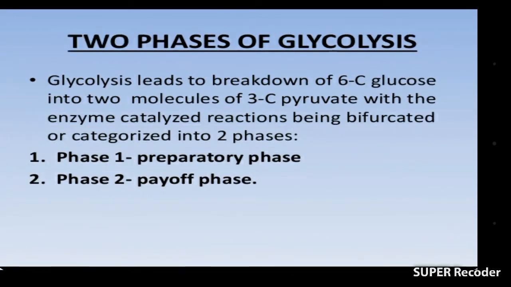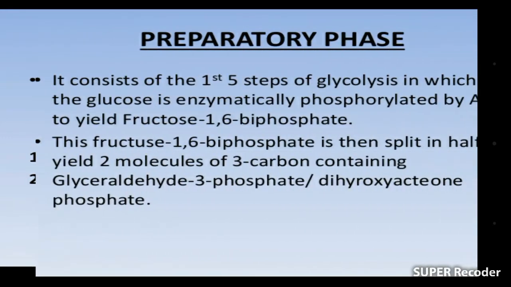Now going toward the different phases of glycolysis. Glycolysis is composed of two main phases. One is the preparatory phase and the other is the payoff phase. Now what is the preparatory phase? As I discussed earlier, glycolysis is a 10-step process. So the first 5 steps of glycolysis are known as the preparatory phase.